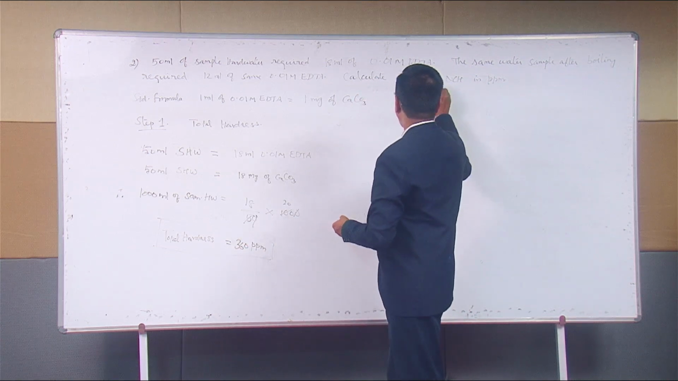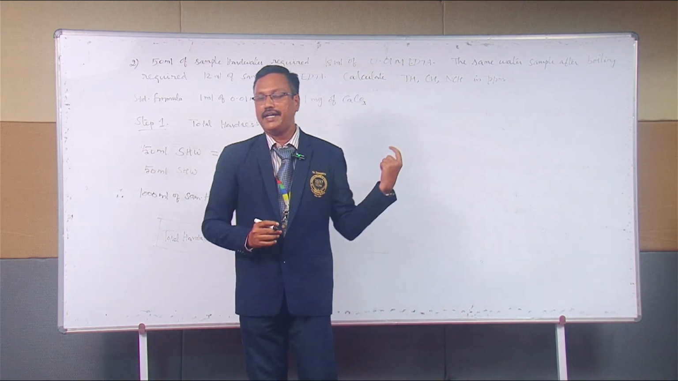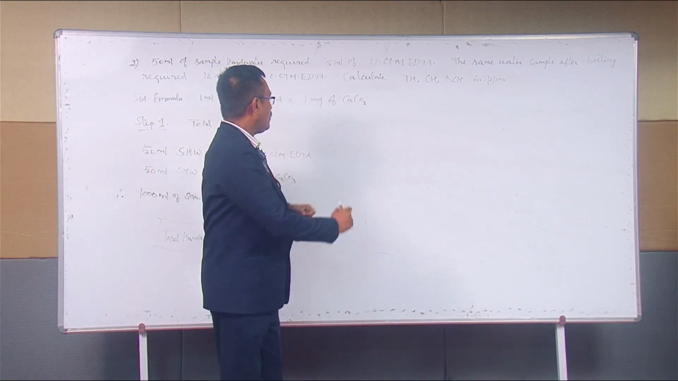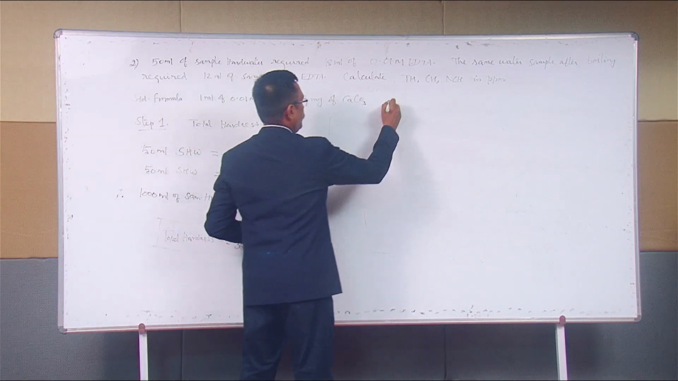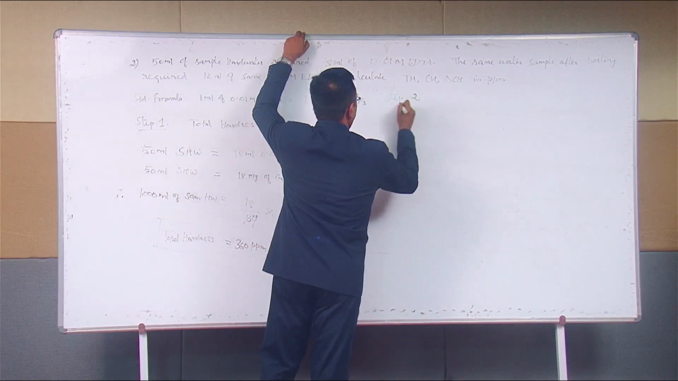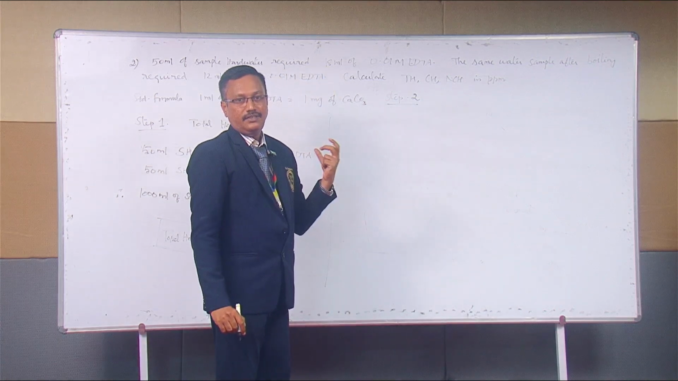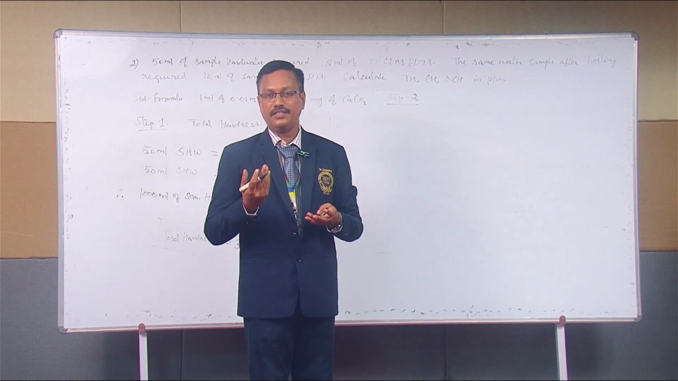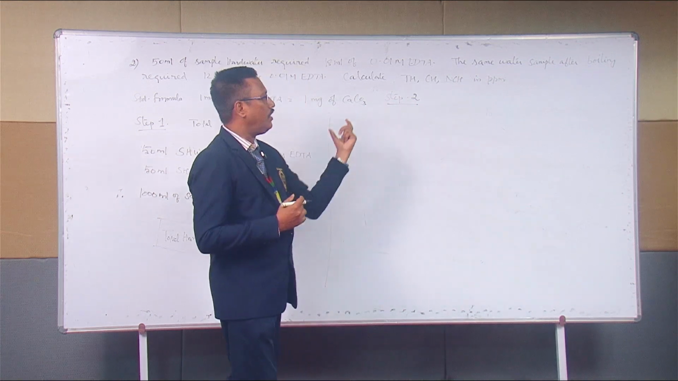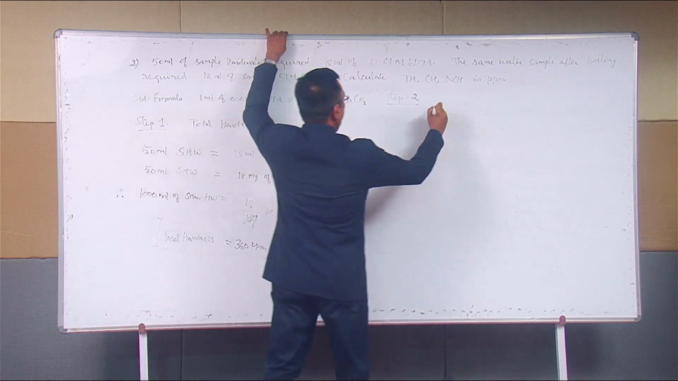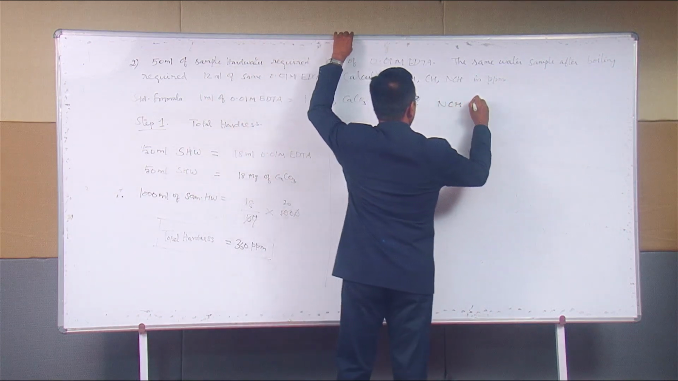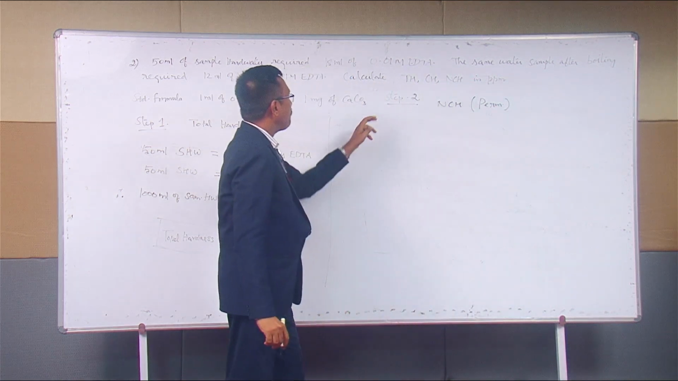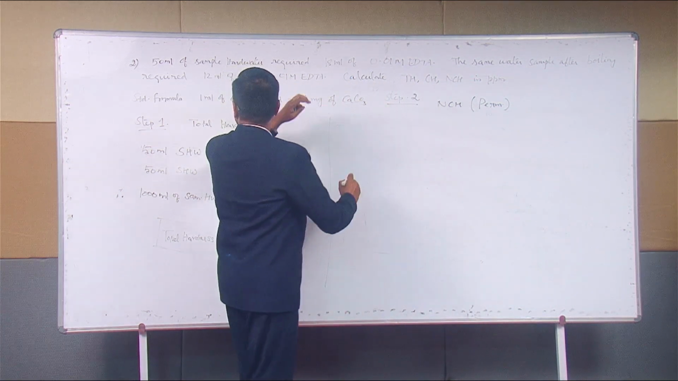Further, what is the next step? Carbonate hardness. For carbonate hardness, no data had been given. Then we have to utilize the data that is given for non-carbonate hardness. That is your step 2. What is non-carbonate hardness? When you are boiling the water, all the carbonate hardness will be evaporated as carbon dioxide. Only the non-carbonate hardness will be left behind. Therefore, non-carbonate hardness is also known as permanent hardness.